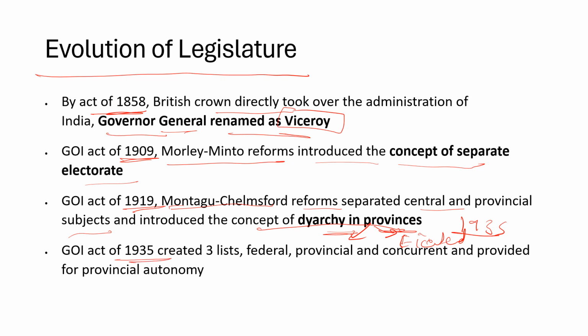So in the Government of India Act 1935, they created three lists, federal, provincial and concurrent lists, and provided for provincial autonomy in the various provinces. Also in 1935, diarchy was removed from the provinces, but introduced in the federal system, right? Not in the provinces.